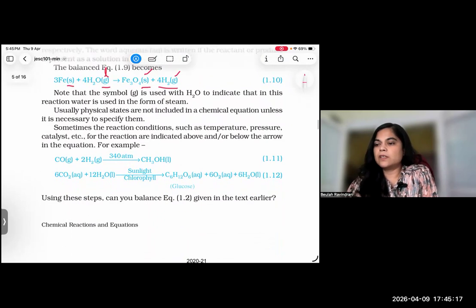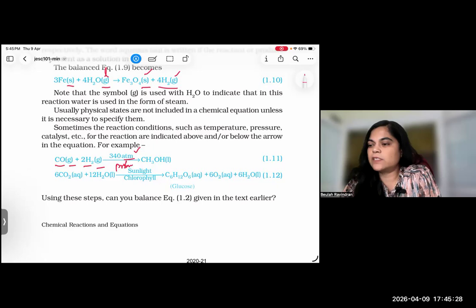See this reaction: CO in gaseous state plus 2H2 in gaseous state at 340 atmospheric pressure. ATM means atmospheric pressure. It gives CH3OH.